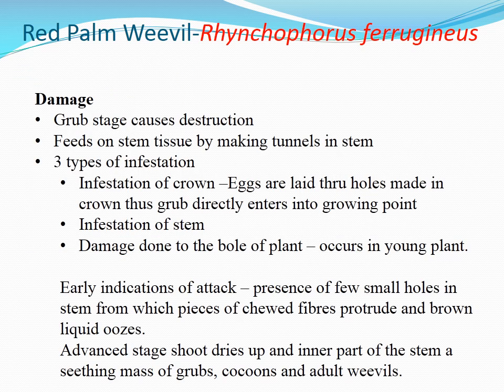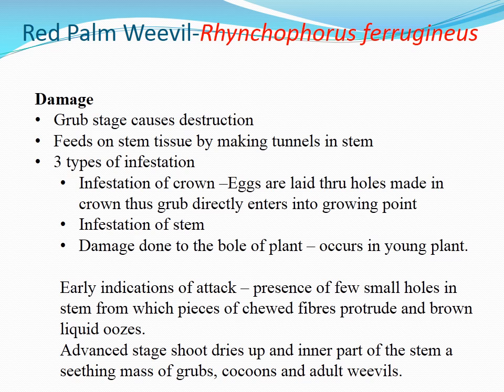Grub stage causes destruction, feeds on stem tissue by making tunnels in stem. 3 types of infestation. Infestation of crown. Eggs are laid through holes made in crown, thus grub directly enters into growing point. Infestation of stem. Damage done to the bole of plant occurs in young plant.